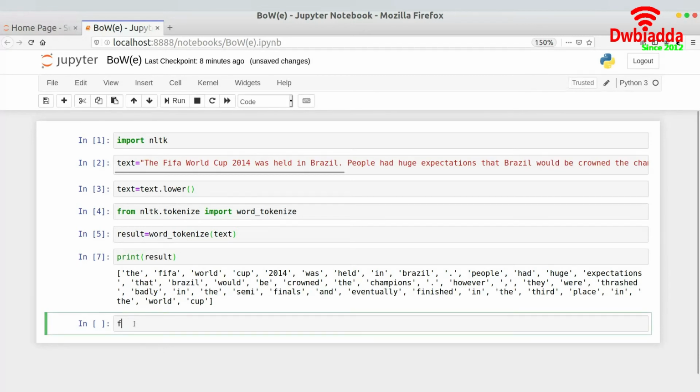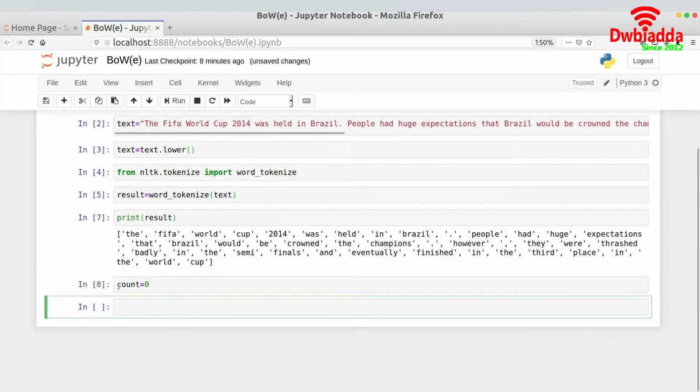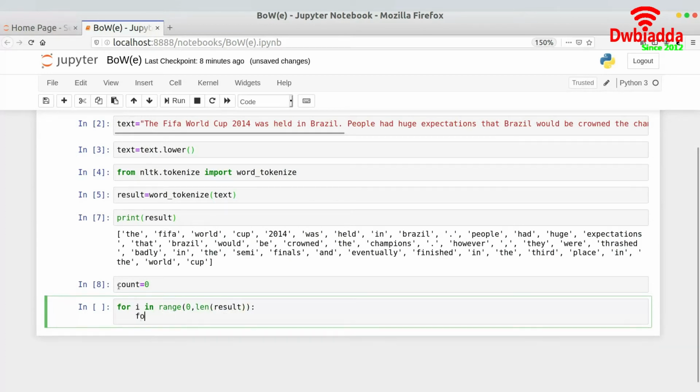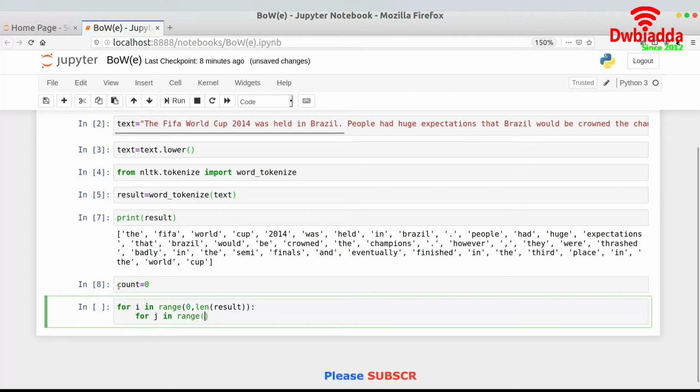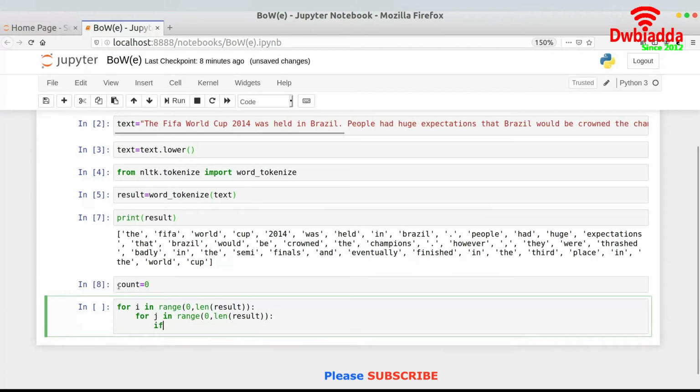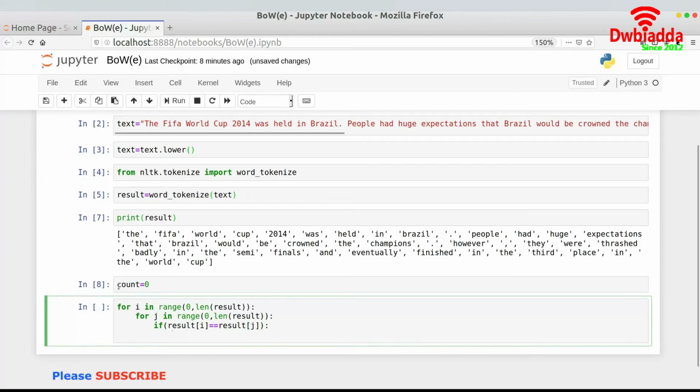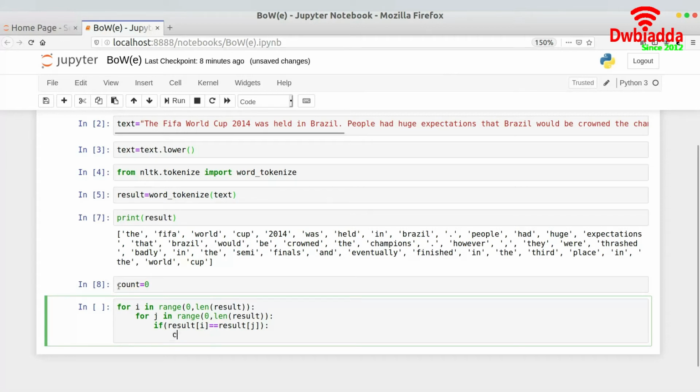Before printing the frequency, let us define a variable, let's say count. So for i in range 0 comma len of result, for j in range 0 comma len of result, if result of i is equal to result of j, then we need to increment the value of count.